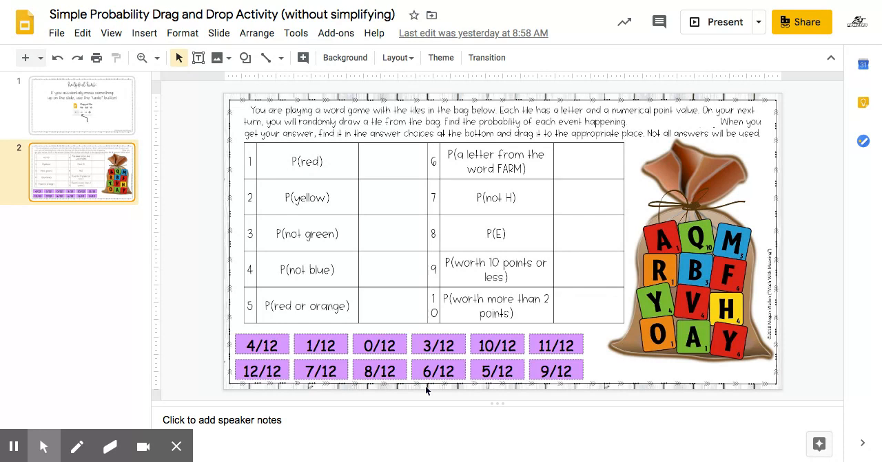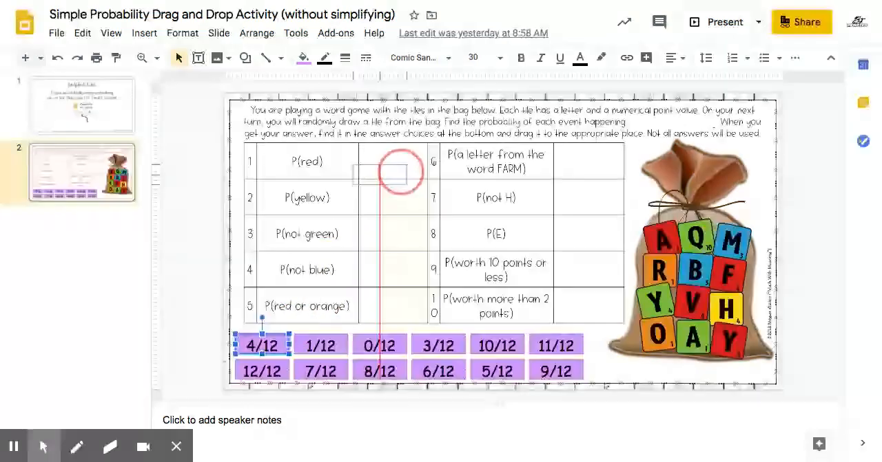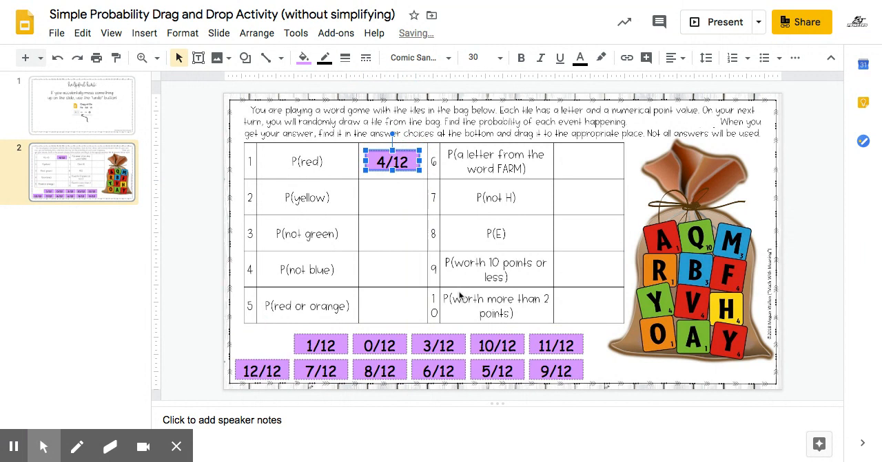Okay, and then to find the numerator, we simply count what we're finding the probability of. So for number 1, we're finding the probability of picking out a red tile. So we're going to go over to our bag here, and we're simply going to count how many red tiles we have. We have 1, 2, 3, 4. Since we have 4 red tiles, the 4 is going to go in the numerator of our fraction. So we're going to locate our answer down at the bottom in these purple rectangles. 4 over 12 is right here. I'm simply going to drag and drop it in box number 1 as my first probability.